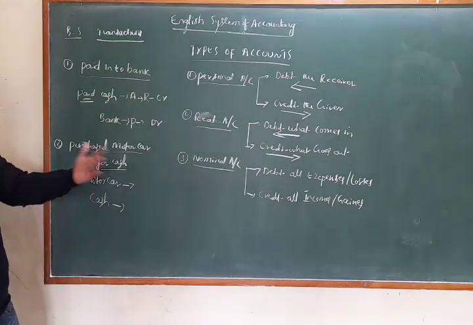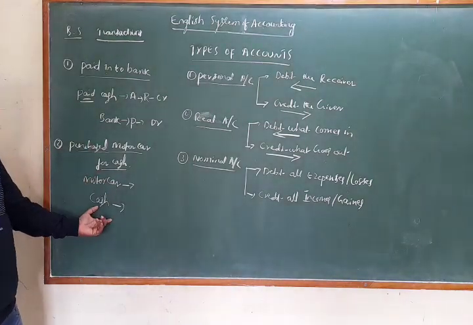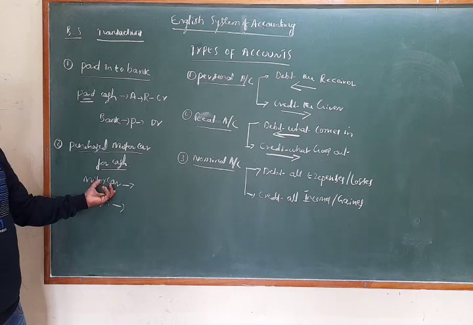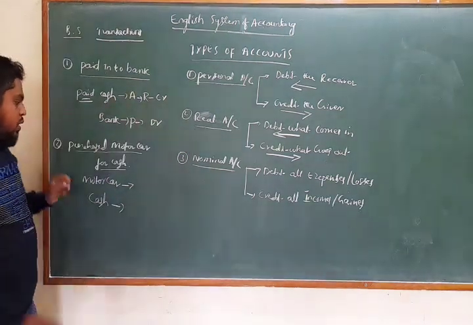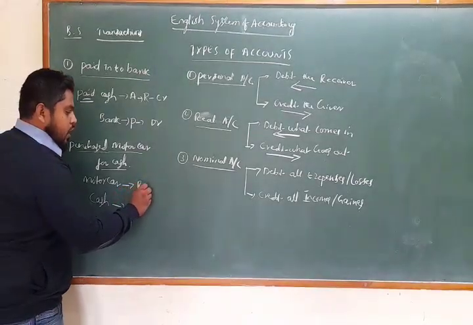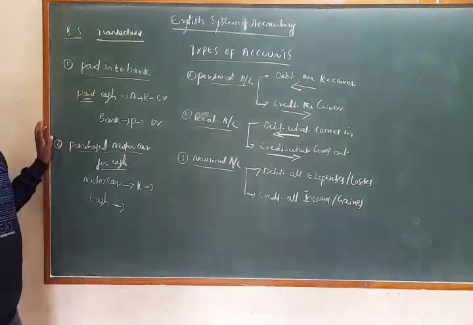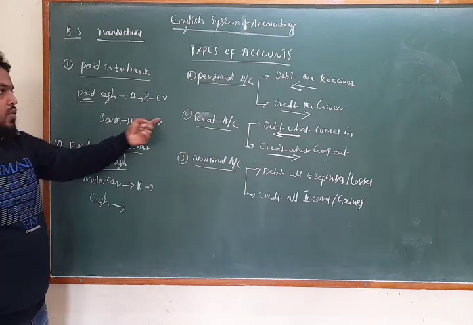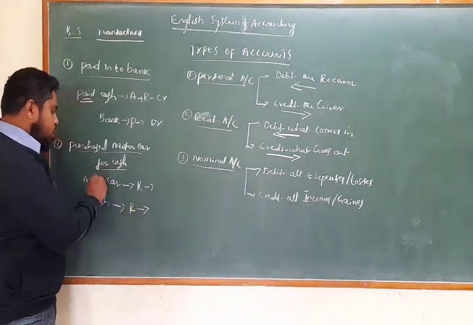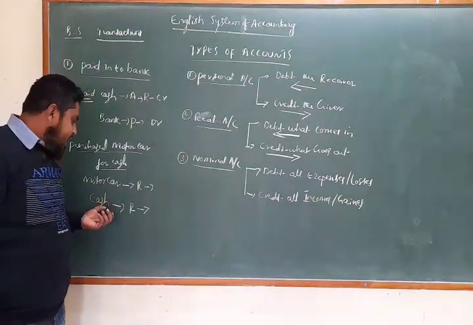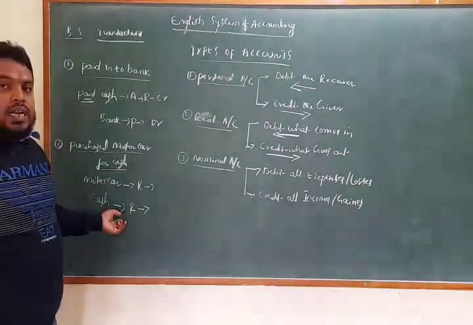Now you apply the rules. Before applying, you classify the accounts here. Motor car is an asset. Assets come under a real account. Cash also is an asset, and assets come under a real account. So both motor car and cash come under a real account.